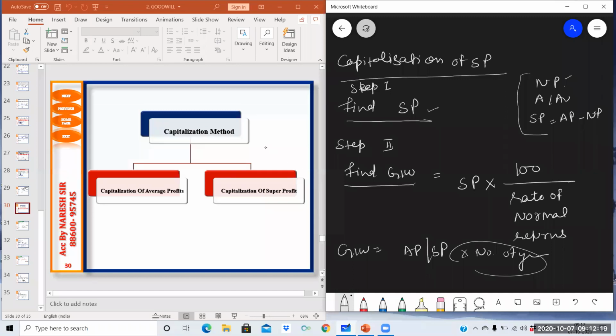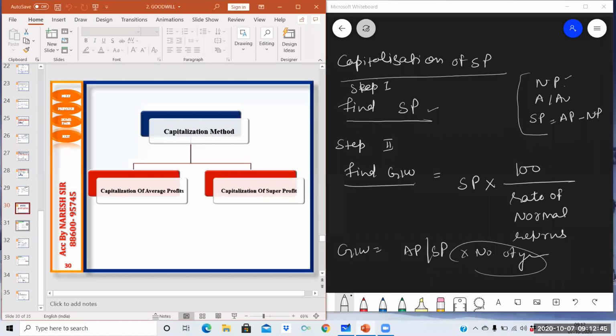So capitalization is the method in which the number of years of purchase is not required. Directly you can find out the value of goodwill by using this formula. Again, step 1, find out super profit. Step 2, find out goodwill: super profit into 100 upon rate of normal returns.